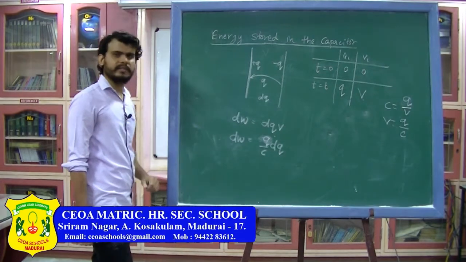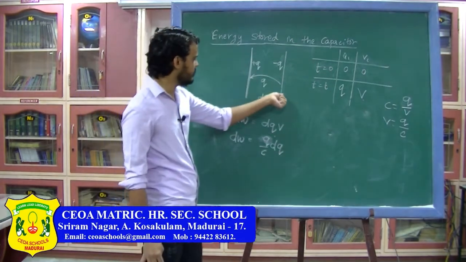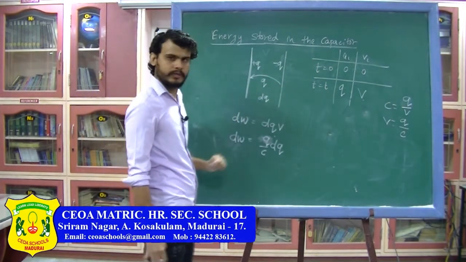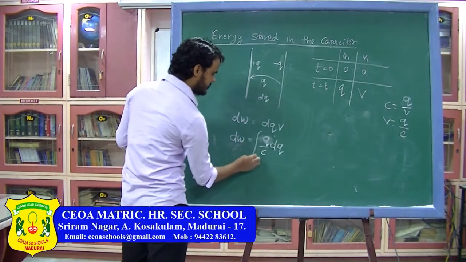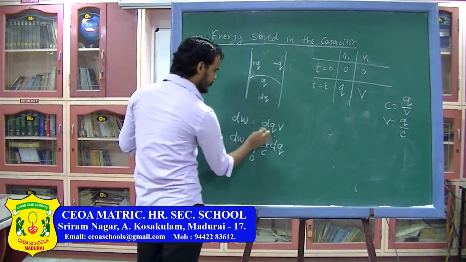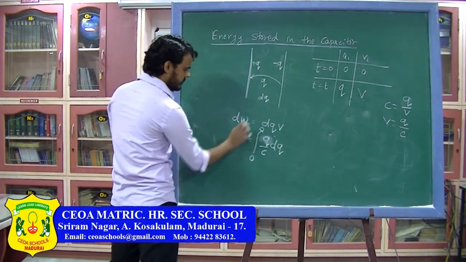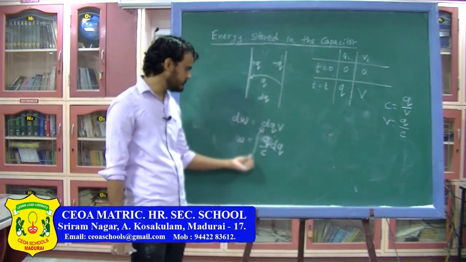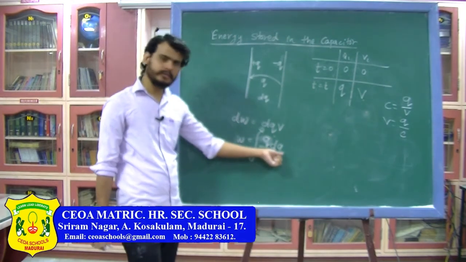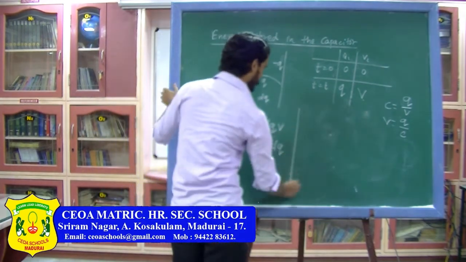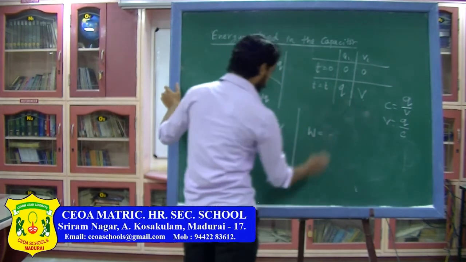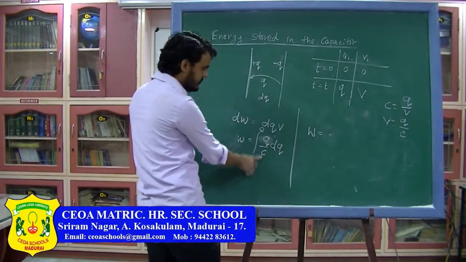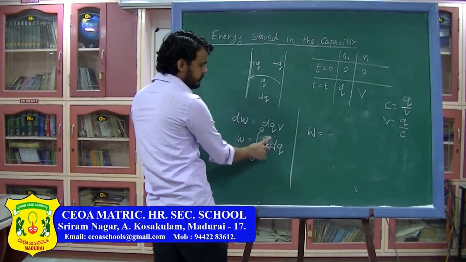If I want to find the total work done to move the charge from here to here, initially the charge is 0, finally the charge will be q, and this integration will become W. So the total work done will be the integration from 0 to q of q divided by C into dq. I can write W equals, as C is constant, the integration of q will be q square by 2.